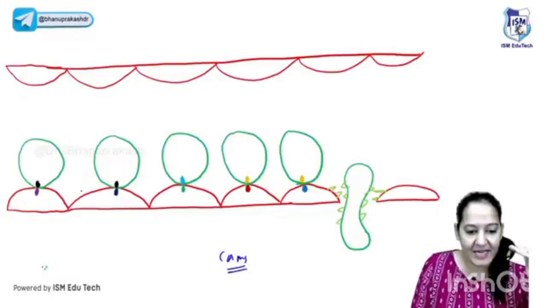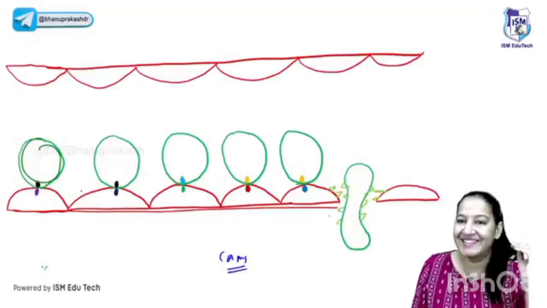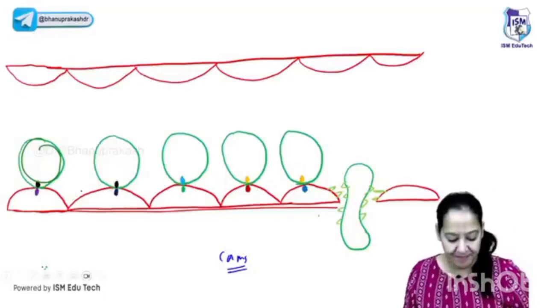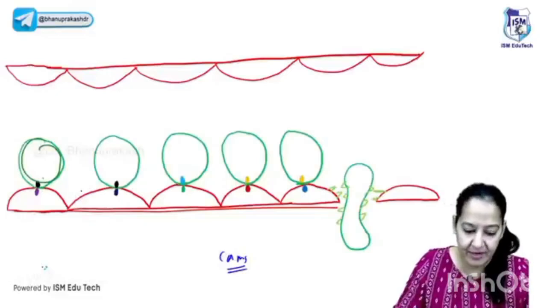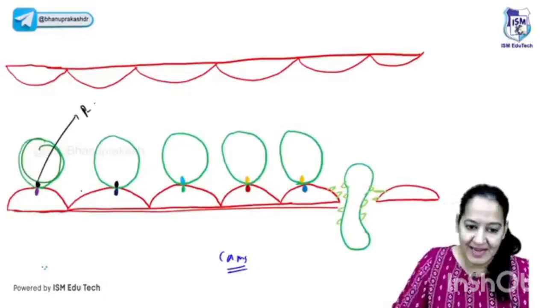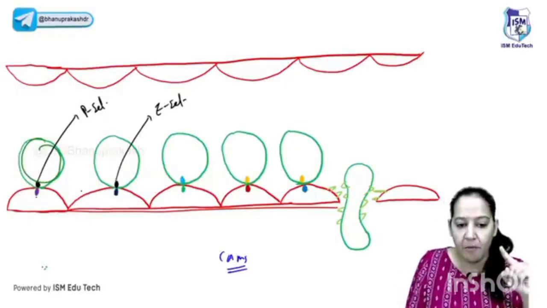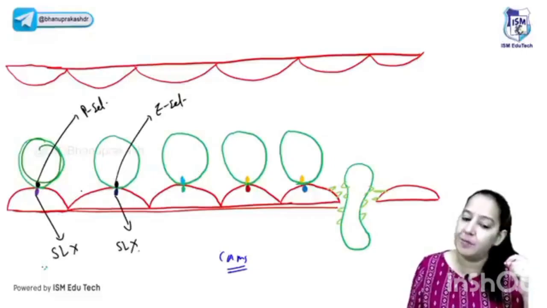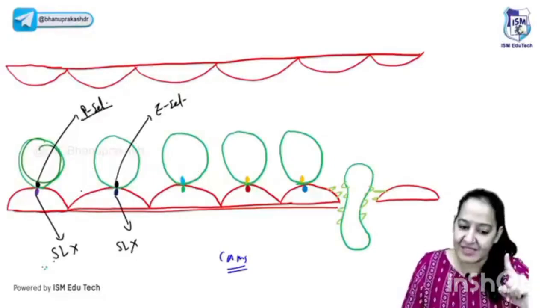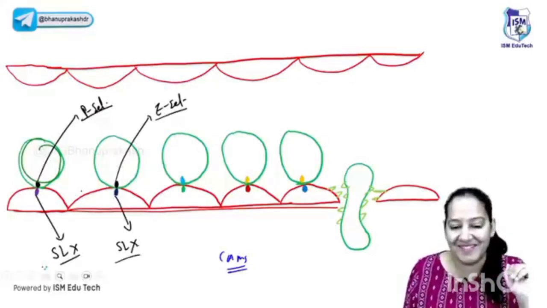Okay, the 6 pairs. You can see this is the tire, the WBC, and this is the road, the endothelial lining. Now appreciate the corresponding receptors between them. The first is P and E selectin. This is P selectin present on the tire, and this is E selectin, again on the WBC. They form a bond with what is present on the road, on the endothelium, sialyl Lewis X. So the first pair is P selectin with sialyl Lewis X, the second pair is E selectin with sialyl Lewis X. You have to learn the names of the pairs. I'm sorry, but I'm trying to simplify it.